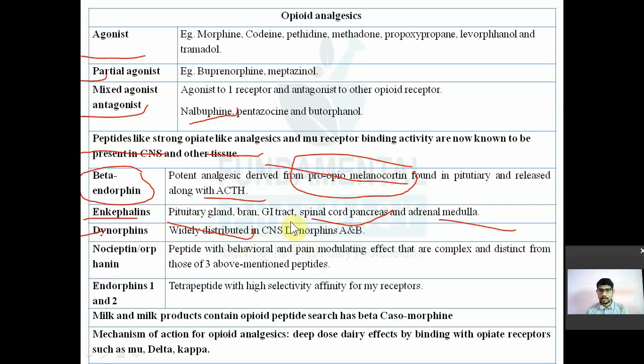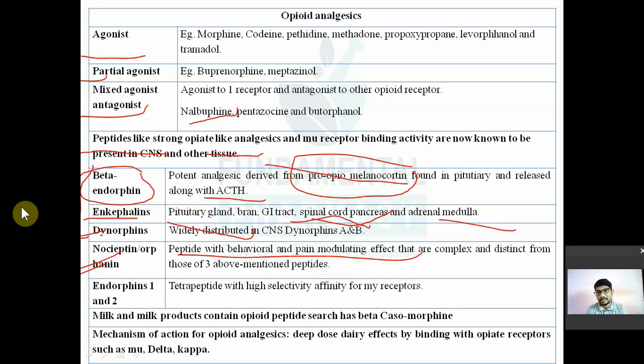After that comes nociceptin, also called orphanin protein. It is a peptide with behavioral and pain modulating effect. It is complex and distinct from the other three, beta endorphin, enkephalin and dynorphin. These first three have only analgesic property. Nociceptin has analgesic property, but it also has a capacity to alter the behavior of a human.